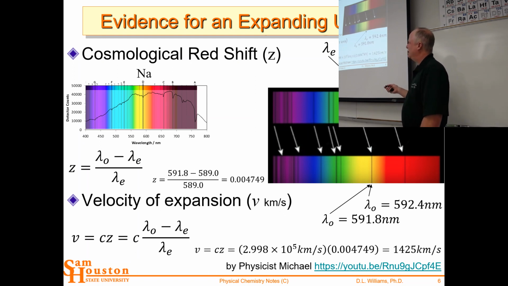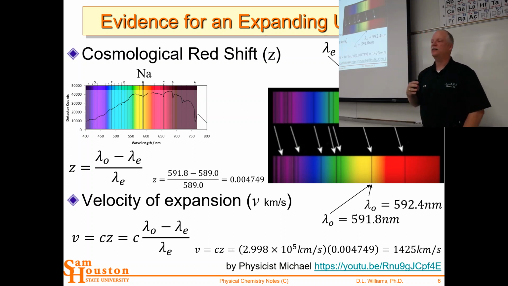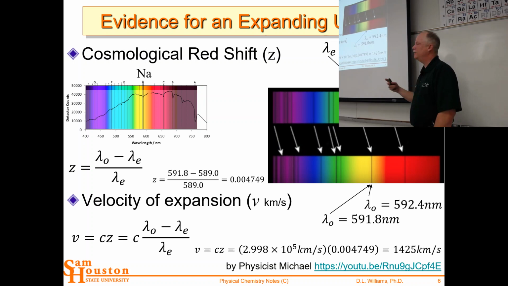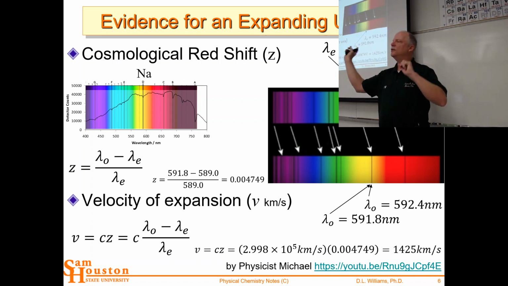So here we have the speed of light. Since we got 4 significant figures, I went ahead and wrote it out to 4 significant figures. And it's times 10 to the 8 meters per second, but kilometer is 10 to the 3, so it's 10 to the 5 kilometers per second. That's how fast light is going. So that's pretty cool. 20,000 kilometers per second. And so we get this galaxy or this star is receding from us at 1,425 kilometers per second. So that would have caused this redshift.